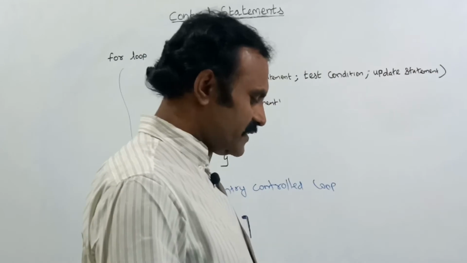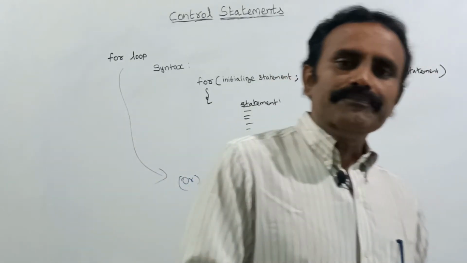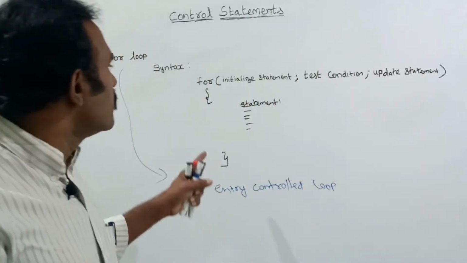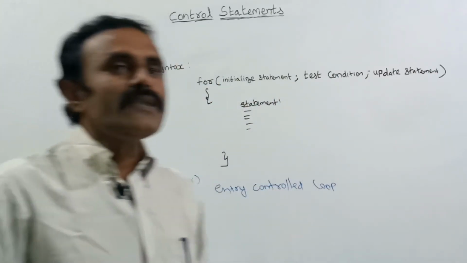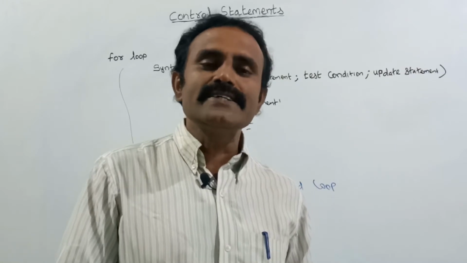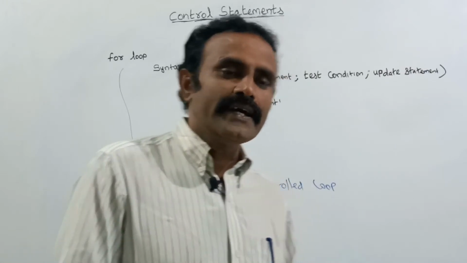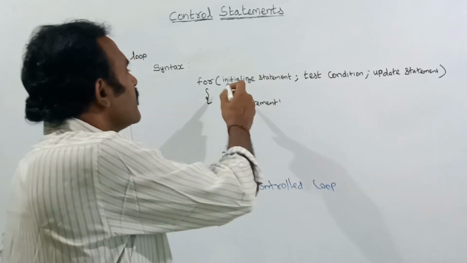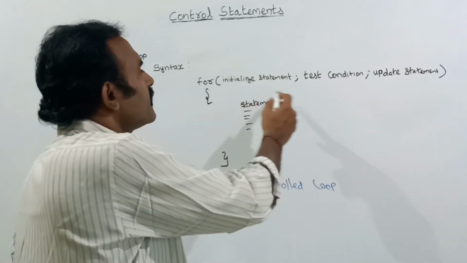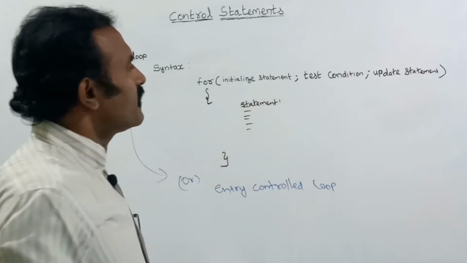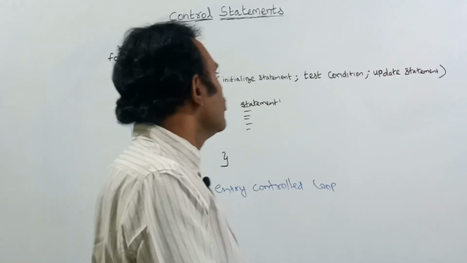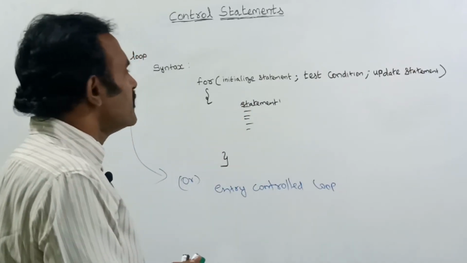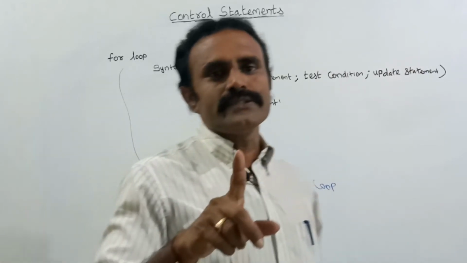Here let us see how it works. At the very first, this is the initialize statement. First we declare the variable and initialize the loop variable. Here in for loop, in the single line itself we have the three parts: the initialization part, the test condition part and the updation part. In the initialization part, the variable will be initialized only once.